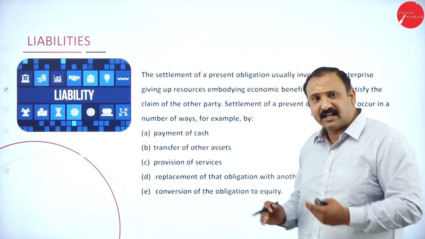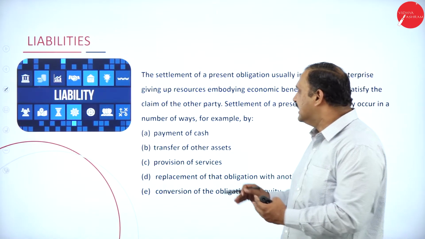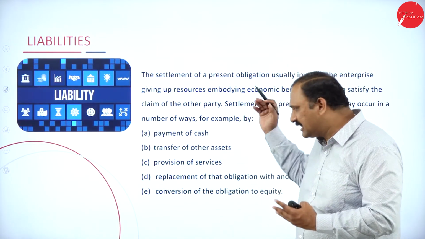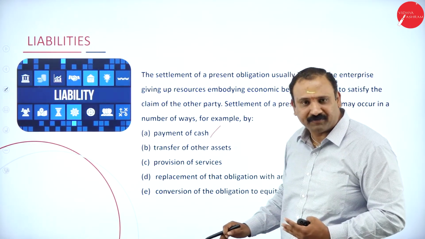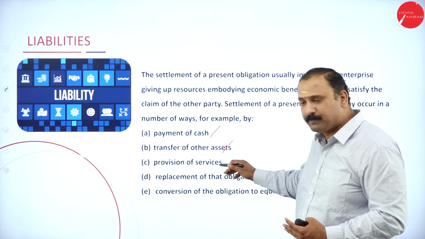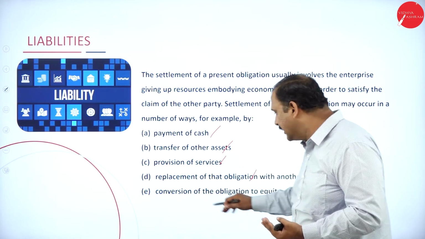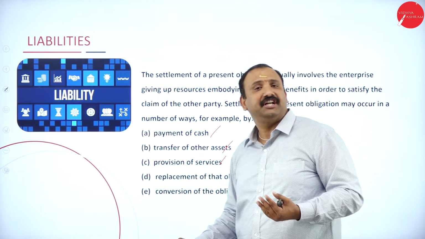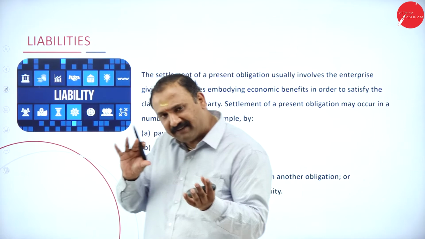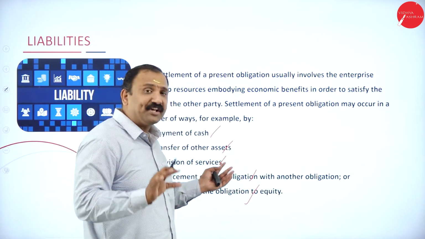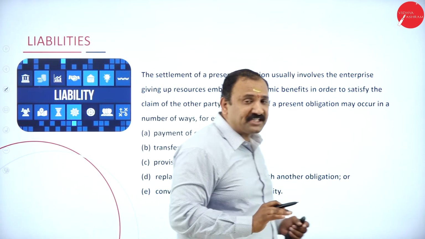Now, the other thing that we are seeing in liability is the settlement factor. The settlement can happen either through payment of cash, transfer of asset, provision of services, replacement of that obligation, or conversion of the obligation into equity. So there are many ways in which you can talk about the settlement factor.